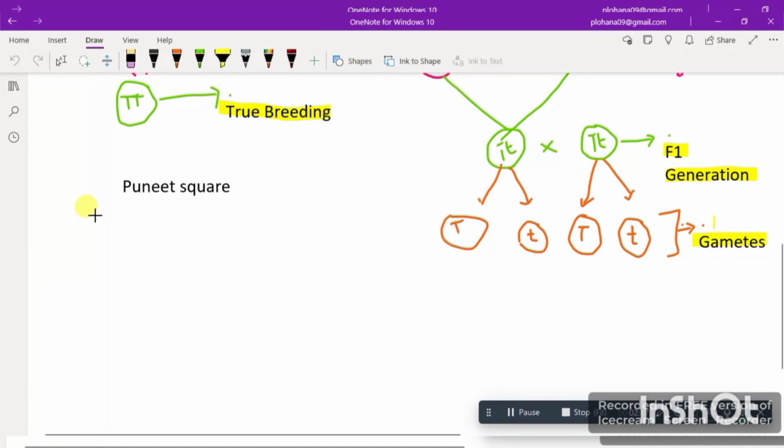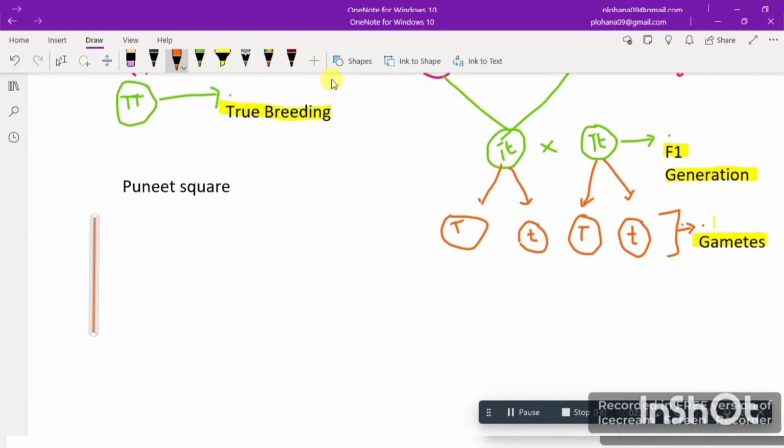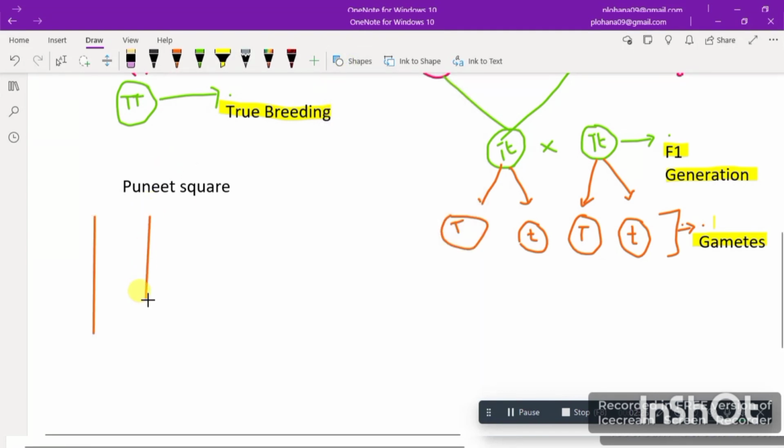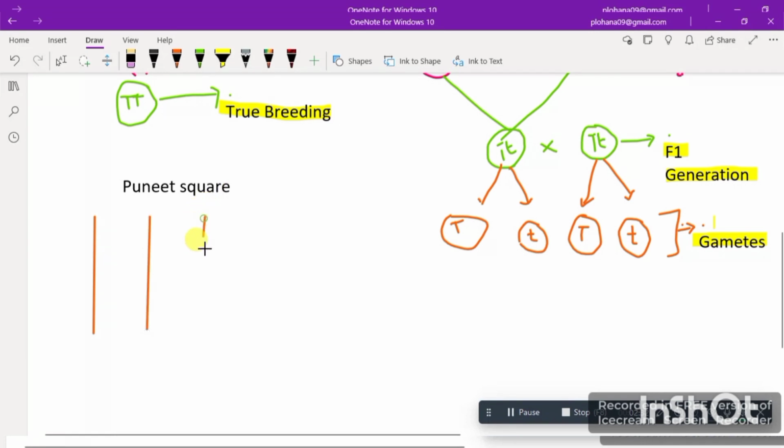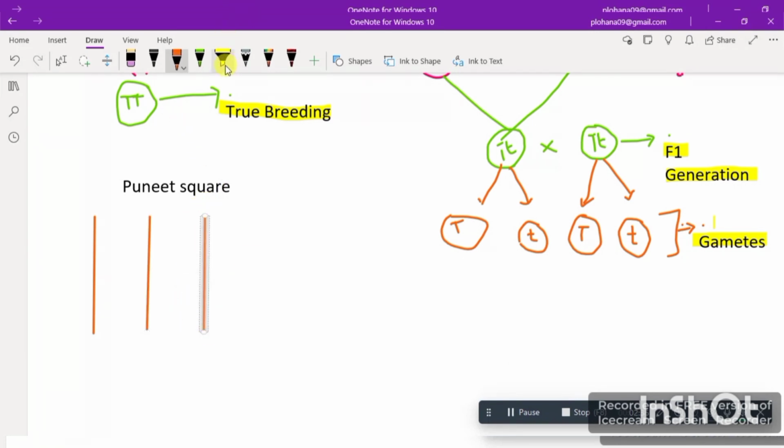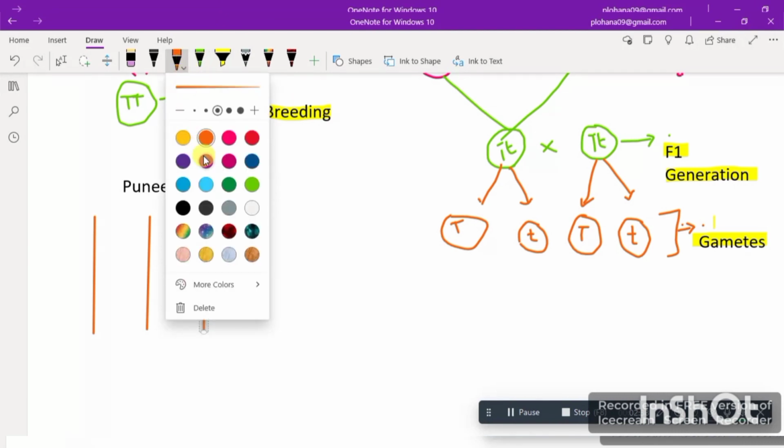Let me make the line. One line. This is another line. And this is another line. Here I have made the columns. Now I'm just going to make the rows.